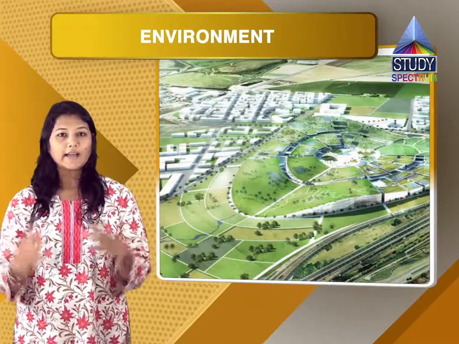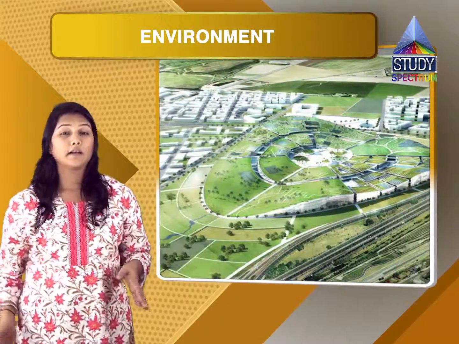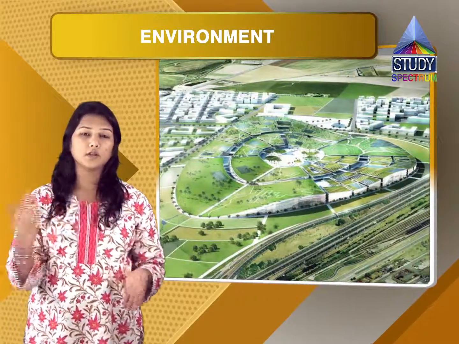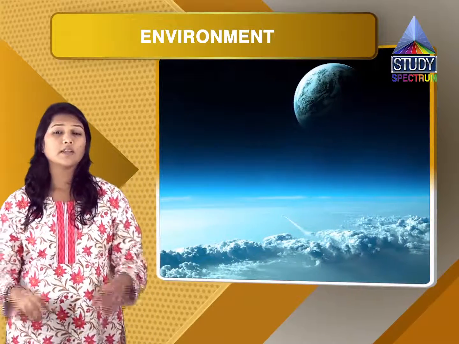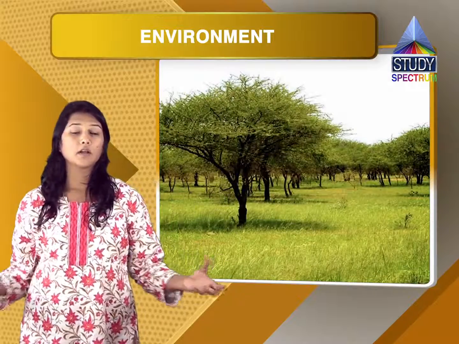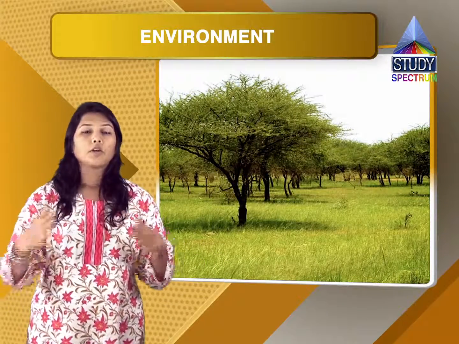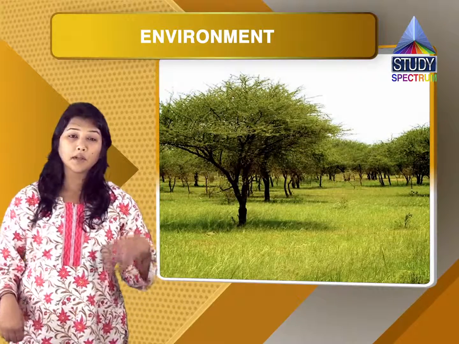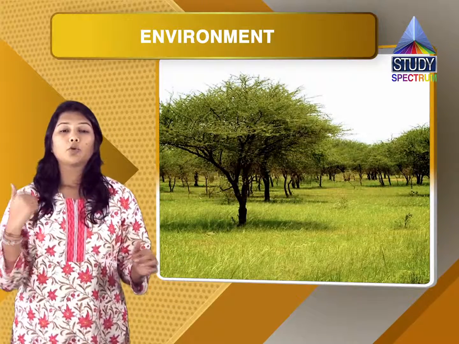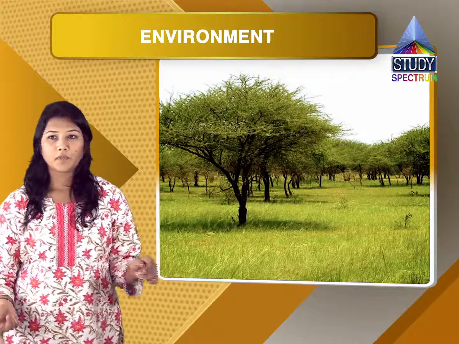Now this air has 78% nitrogen content in it and just 21% of oxygen in it. And 1% of it has other gases. So that's why we understand the amount of oxygen that is available in the atmosphere is very less. So we have to ensure that we do something about it. Probably we can plant more trees so we can ensure there is more greenery, because plants produce a lot of oxygen. In fact, they absorb the carbon dioxide from the atmosphere and they throw out oxygen when they exhale.